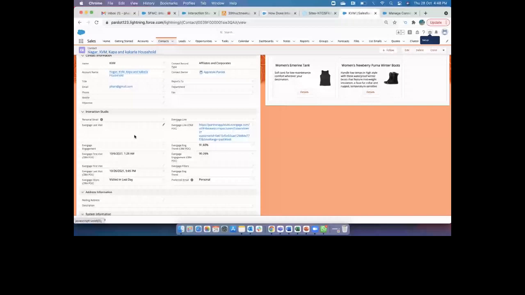You see here, when I choose the option push data to CRM, I get all this data: my Evergage link, my Evergage trend, my engagement trend, my preferred email, my first visit, last visit, and any engagement filters that I have. All this information will be captured from Interaction Studio into Salesforce. Using this data, our sales team can find out whether this customer has been engaging with our website and what the engagement rate is. Based on it, sales can go and talk to the respective wholesalers or franchises to close the deal.